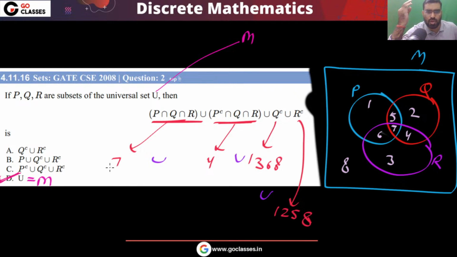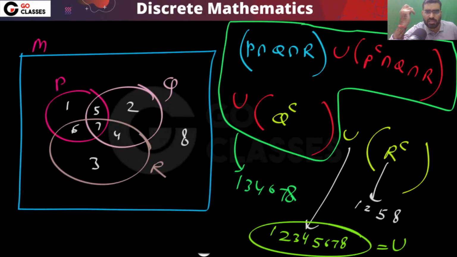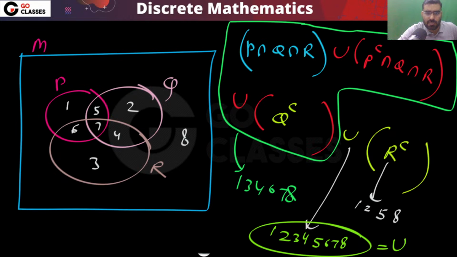Is this understood by everyone? Please let me know. So this is how you can solve this question very simply. You can also solve the same question using the simplification method. See, let's see method number 2. Let's see another method for the same question.